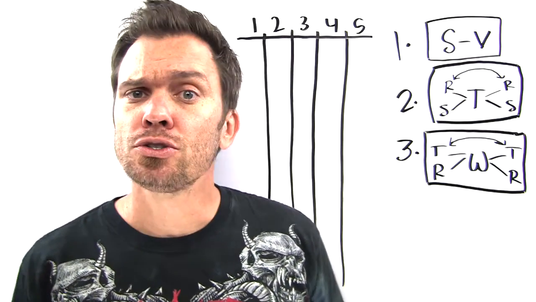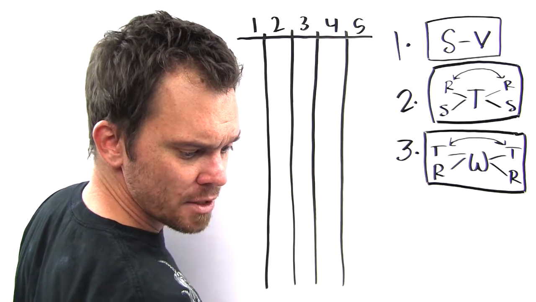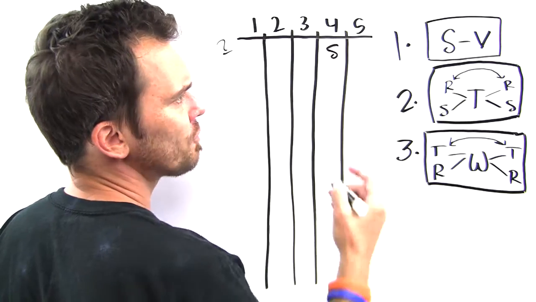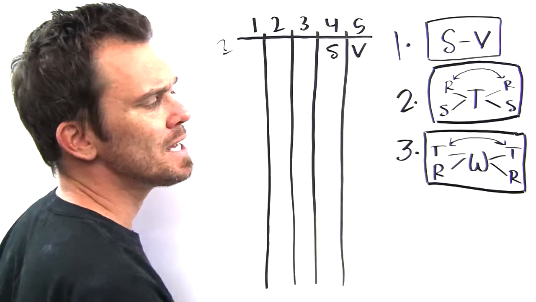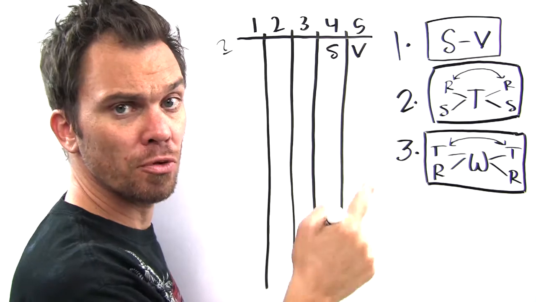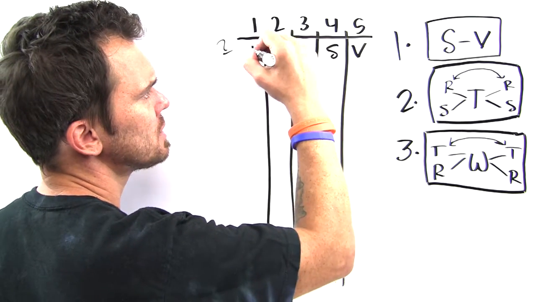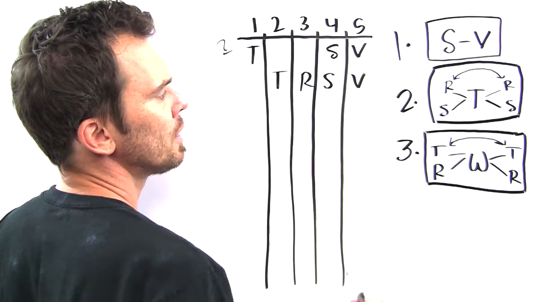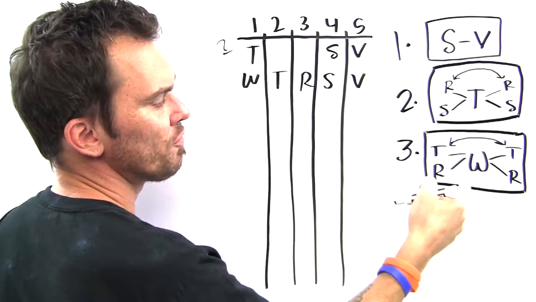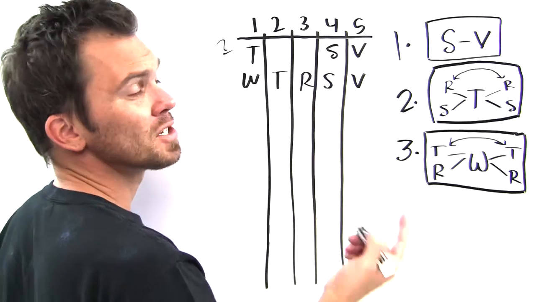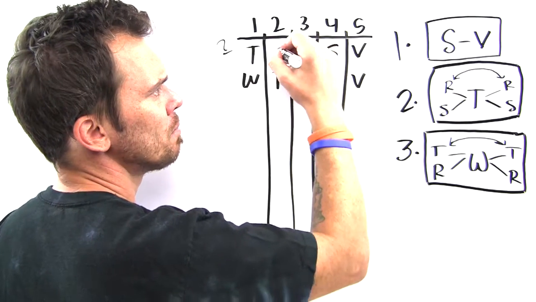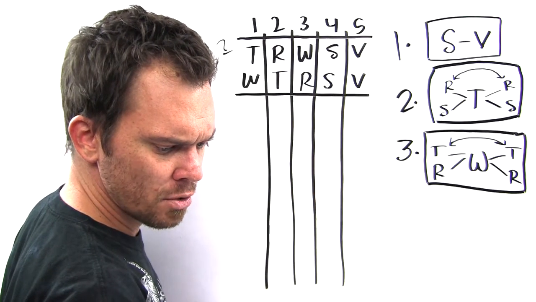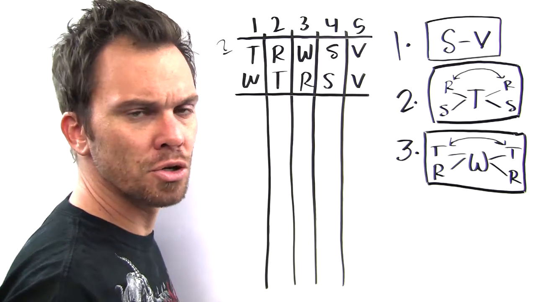All right, question 2. If S is fourth, what must be true? We put S in fourth place, that means V is after it, and now T is before S, so he's also before R. Two ways we could do that. T could be before them both here, or T could be before them both here. In this instance, obviously, W is before T and R, no problem. In this instance, obviously, W has to be after both T and R. We're asked what must be true, and answer choice C must be true.